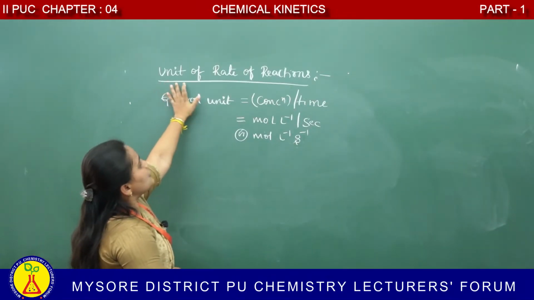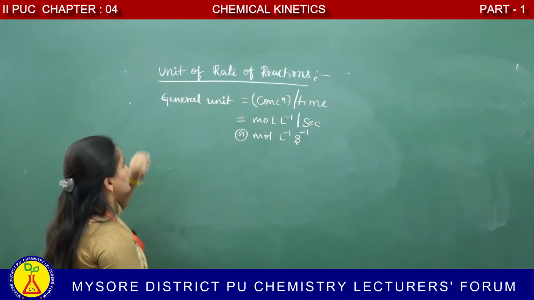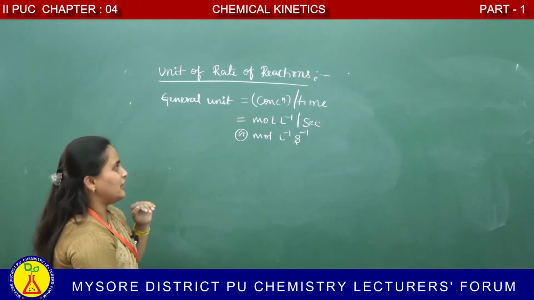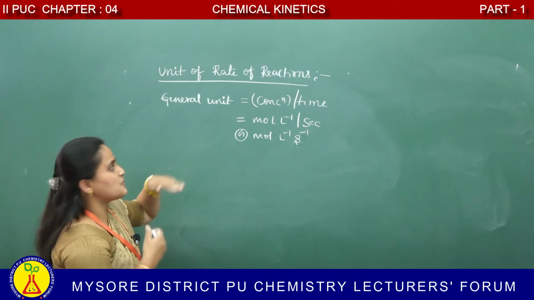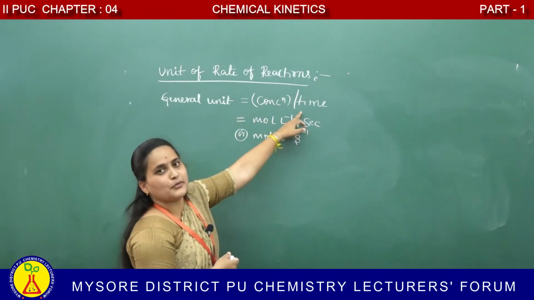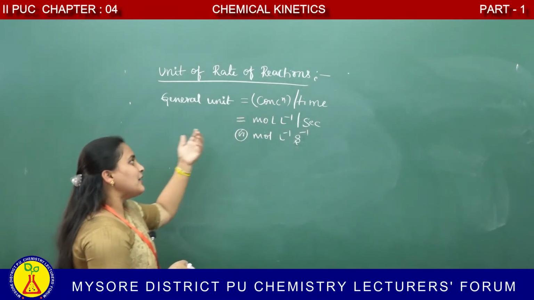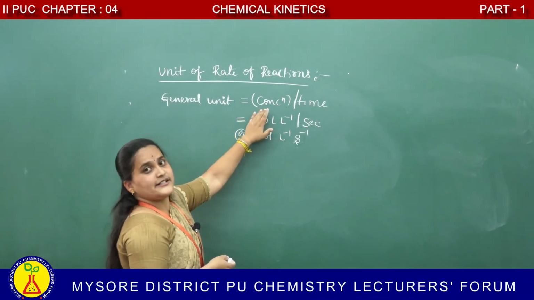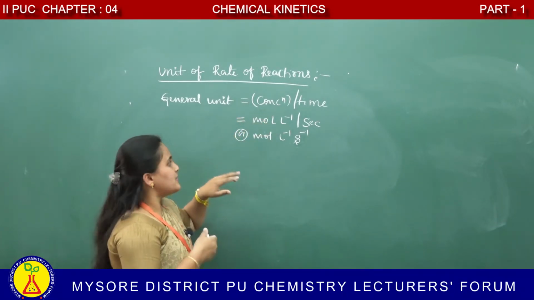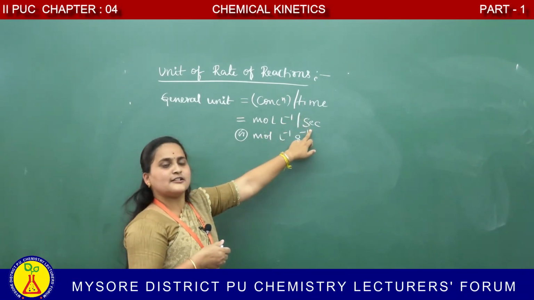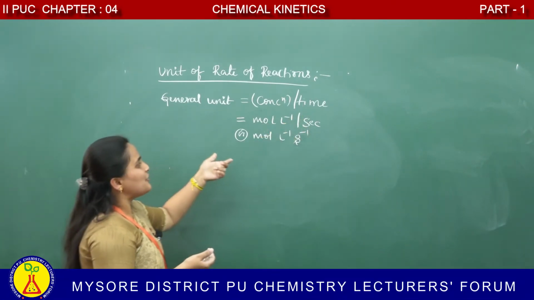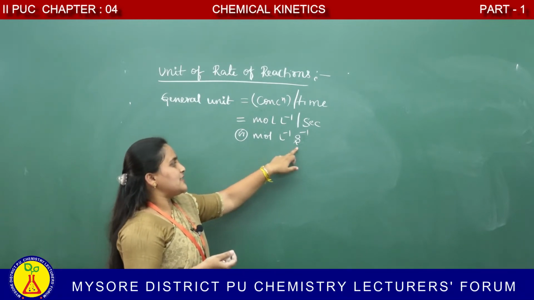Next concept is unit of rate of reactions. What is the general unit for rate of reaction? Rate is defined as the change in concentration with respect to time. Therefore, concentration per time is the general unit. The concentration can be expressed in terms of mole per liter. Time is expressed in terms of second. Therefore, what is the unit? Mole per liter per second.